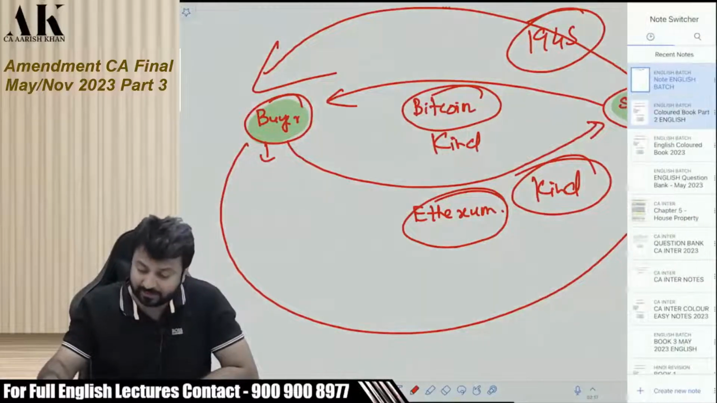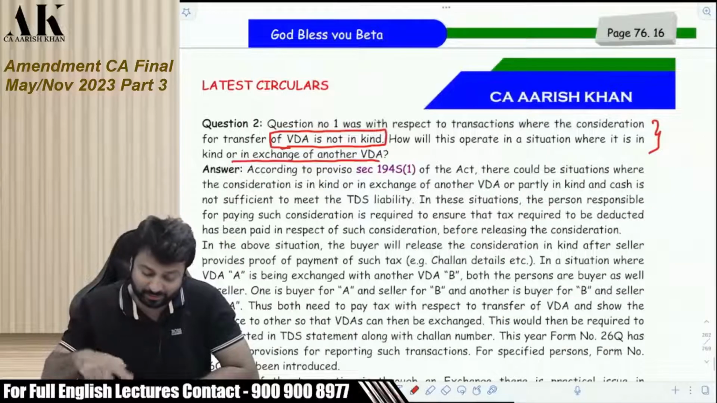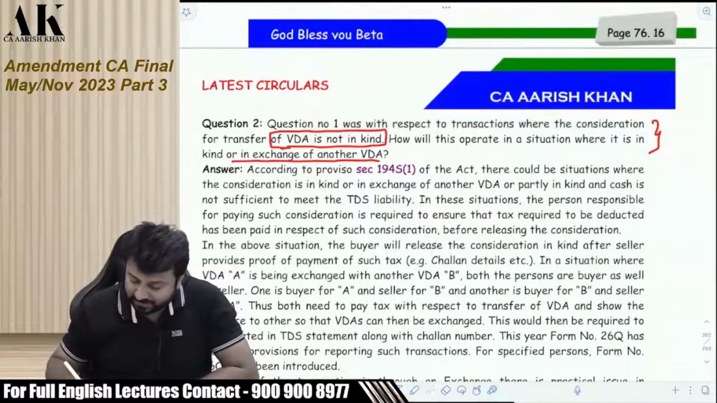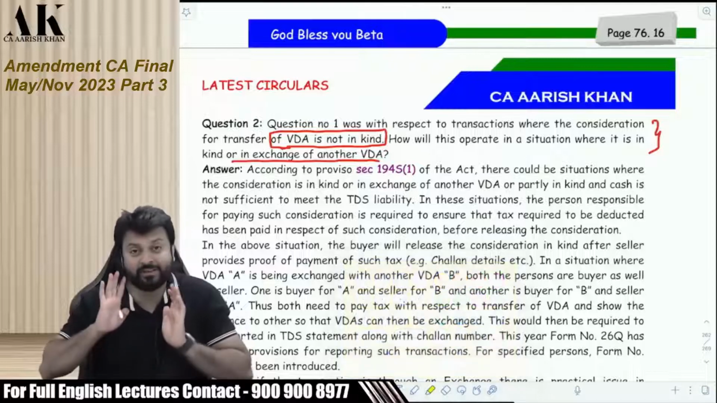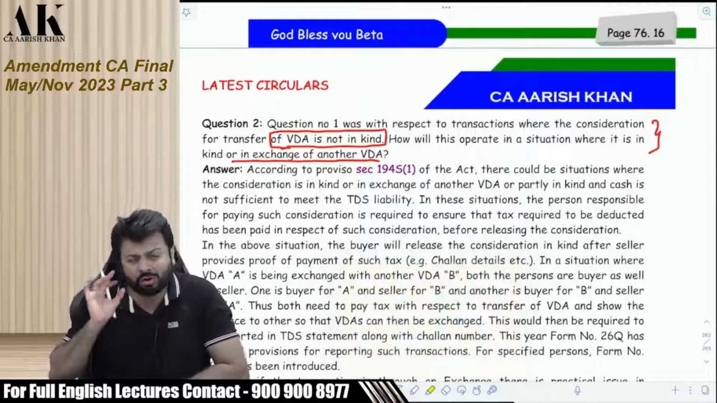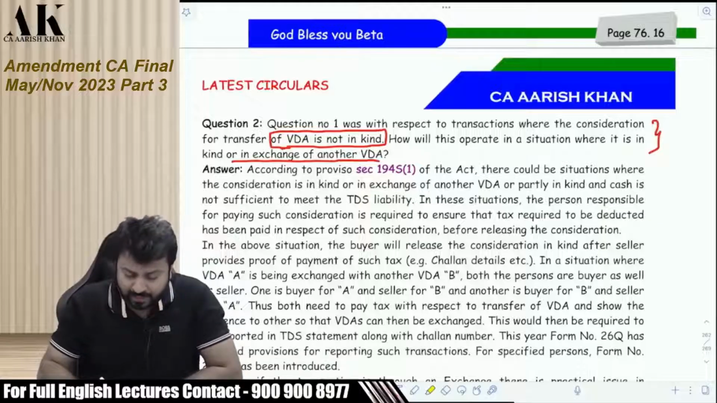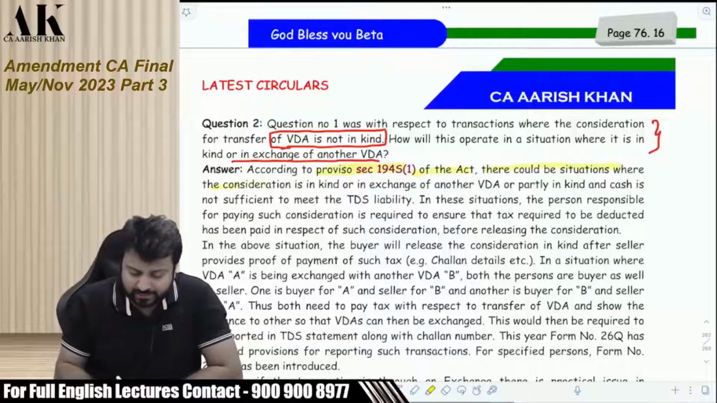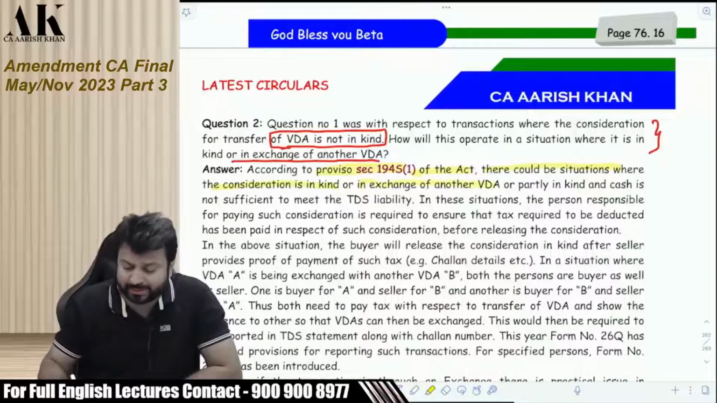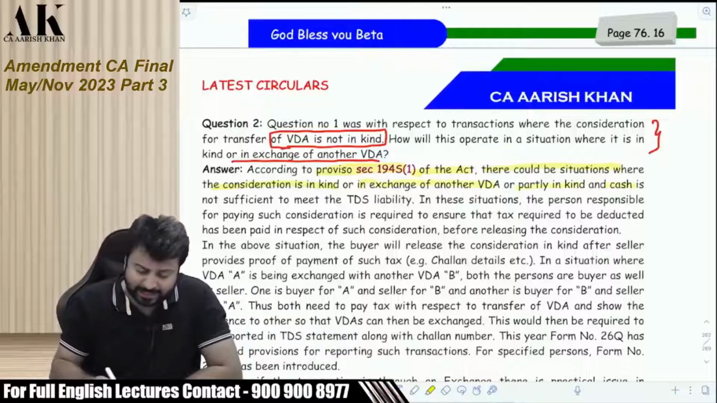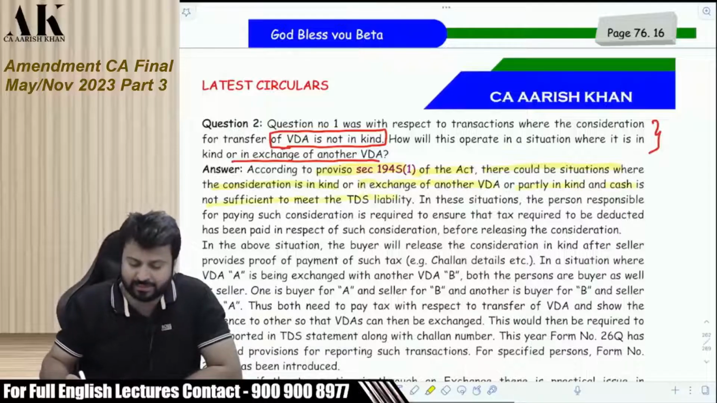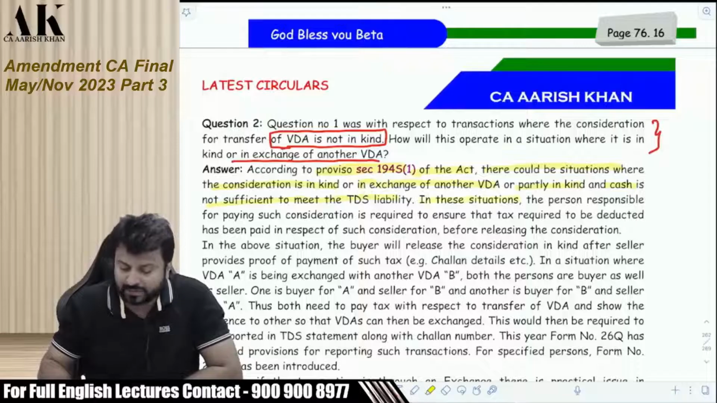Okay, it's a difficult question to answer. So let's answer this question very wisely, very patiently. Now there are a lot of things in this. Be very patient to understand this. As per the proviso to 194S of the Act, there could be a situation where the consideration is in kind or in exchange of another virtual digital asset, or partly in kind and cash is not sufficient to meet the TDS liability. In these situations, what happens?